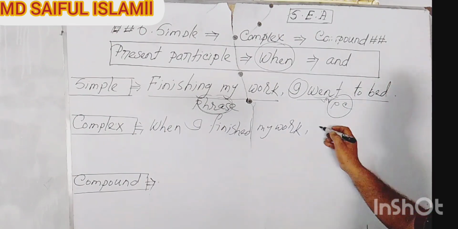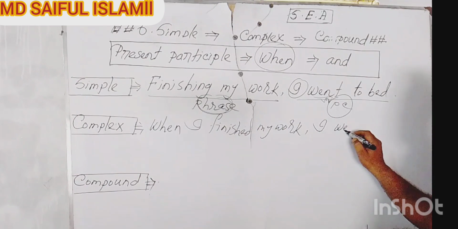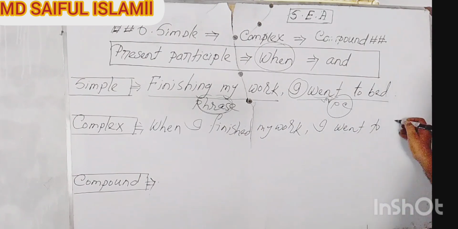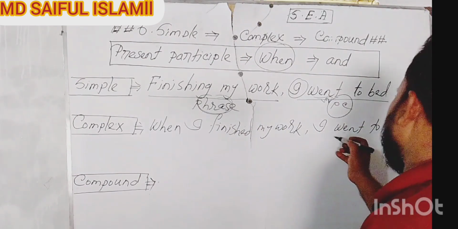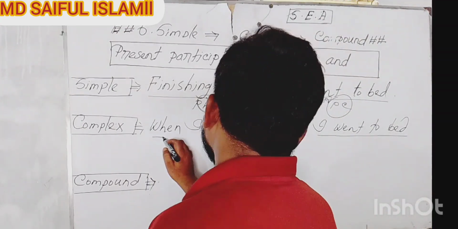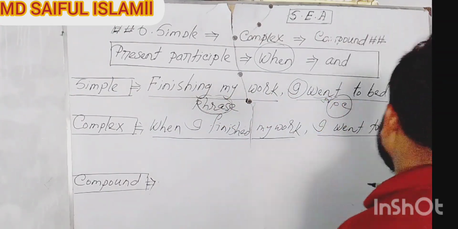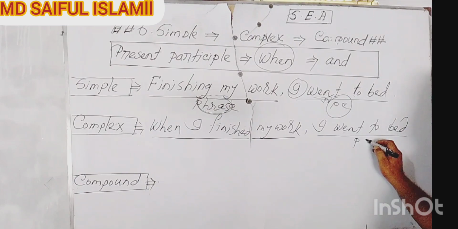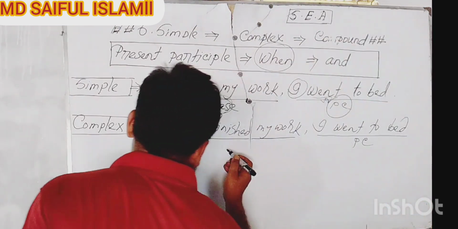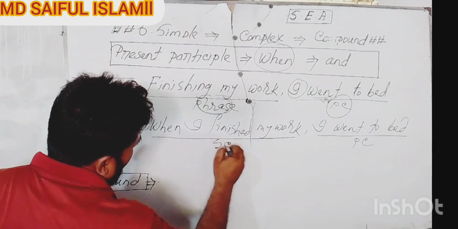My work, I went to bed. Here, this sentence also has two portions, dear learners. One portion, I went to bed, is the principal clause, and the other portion is of course the subordinate clause.